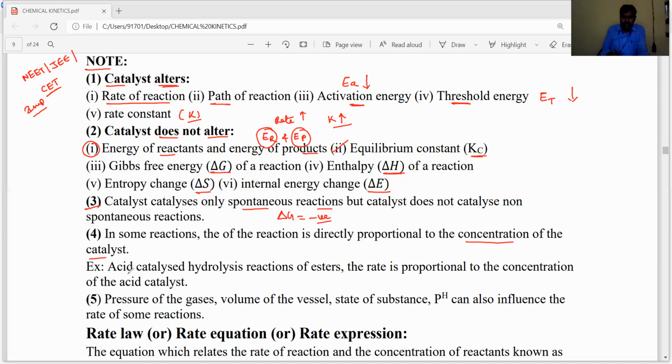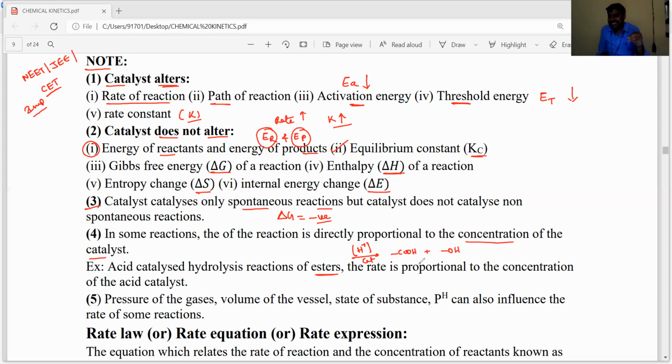Okay, let's see one example, dear students. Acid catalyzed hydrolysis reaction of esters. So an ester on hydrolysis in acidic medium, acidic medium means the acid is the catalyst, then gives acid and alcohol. Okay, alcohol will form. This is known as acid catalyzed hydrolysis of esters to produce acid and alcohol.